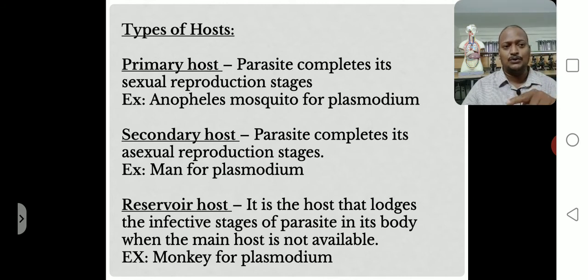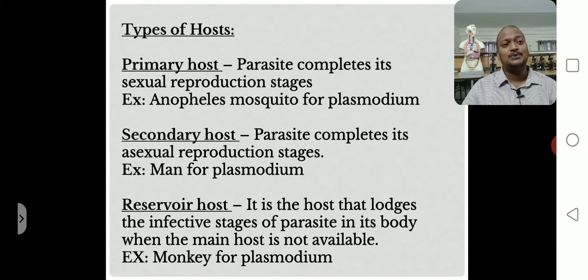During that changing of hosts, if the next host is not available, the parasite is temporarily stored in a host, and that type of host is called the reservoir host.